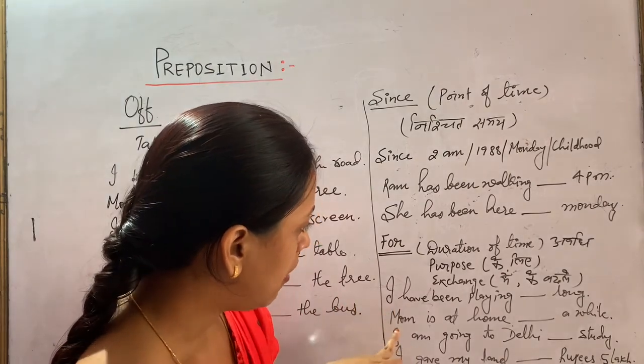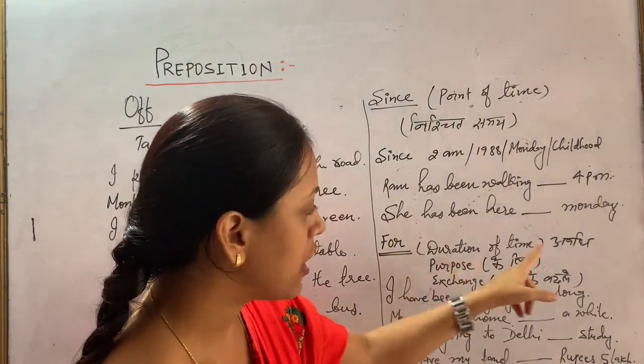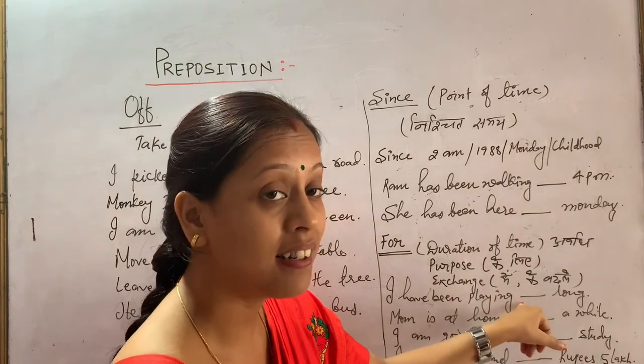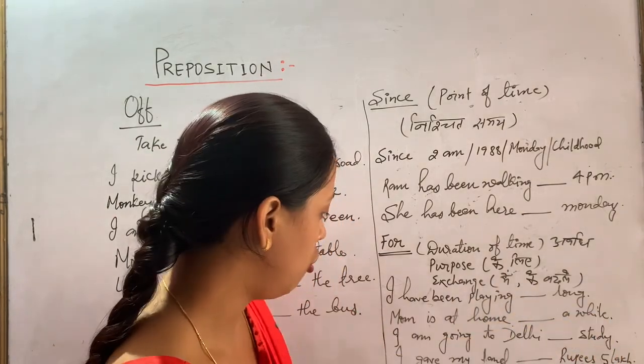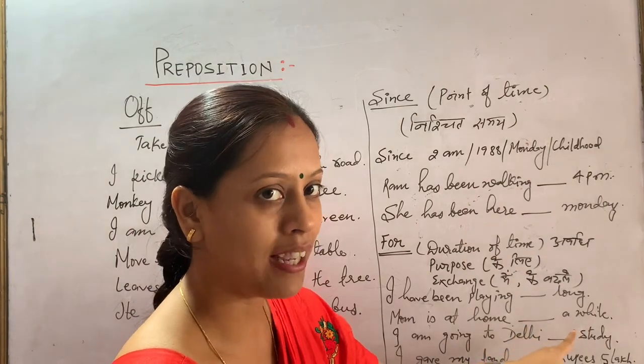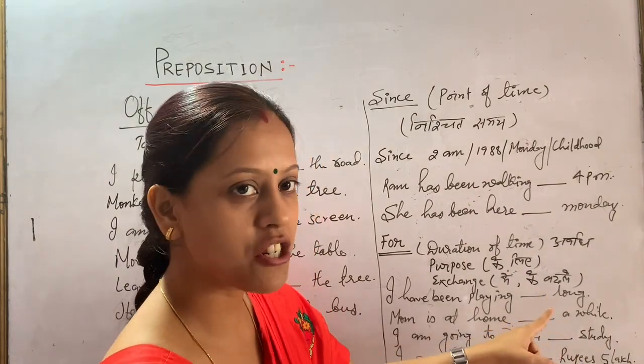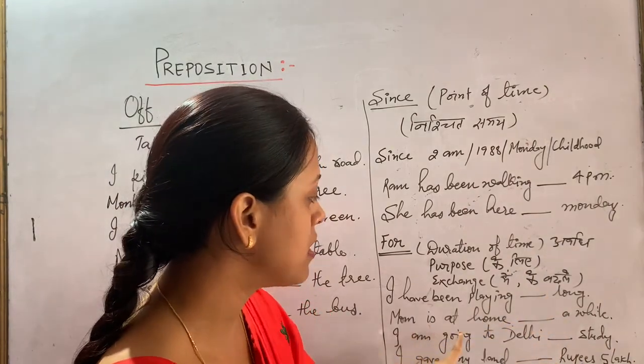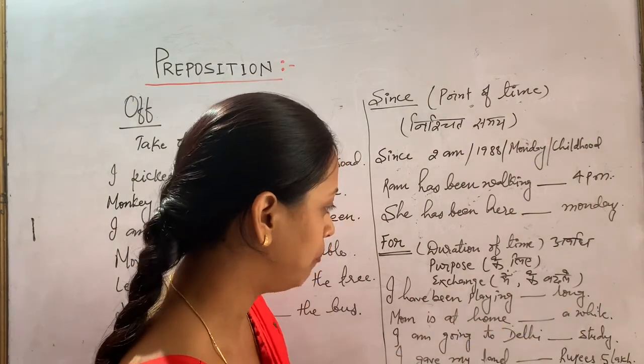Now, for the duration of time: "I have been playing for long." "Mom is at home for a while." She might be in the office, but she has returned. So mom is at home for a while.